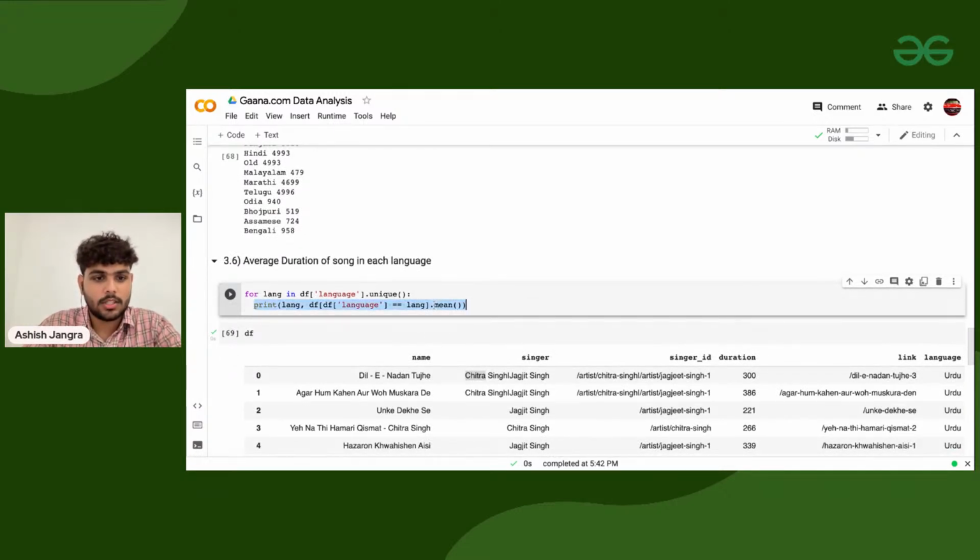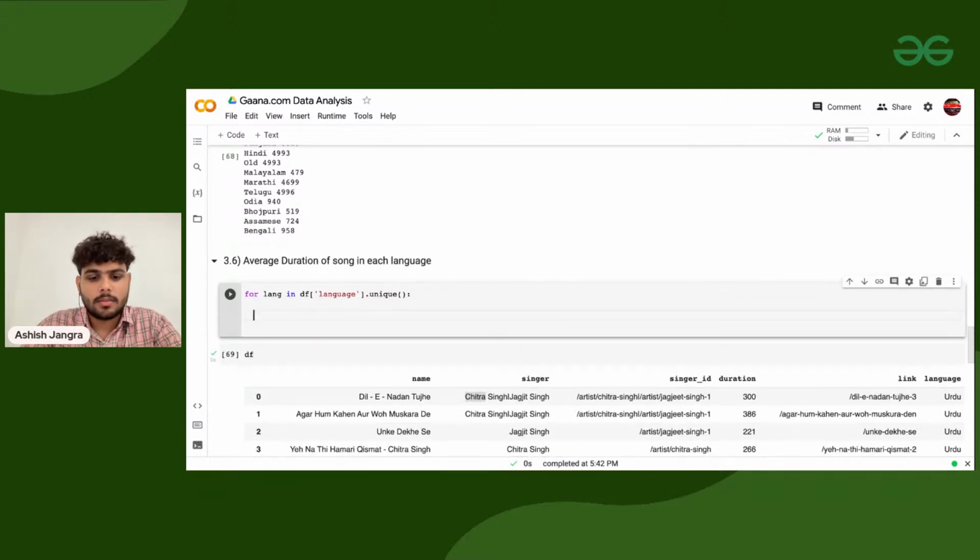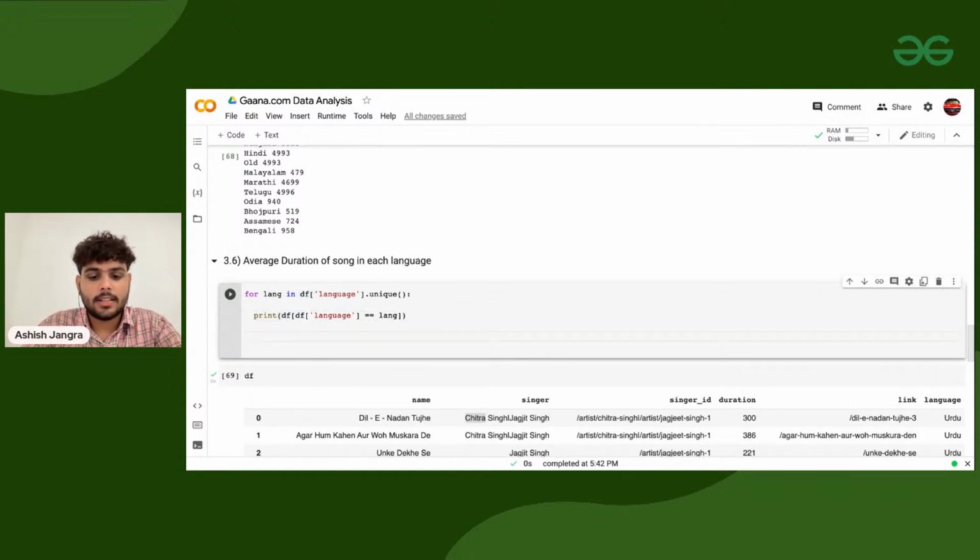So let's do one thing. Let's print df of language. For that particular language, if the language is that specific language, I'll print the whole data frame for it, and I'm breaking it.